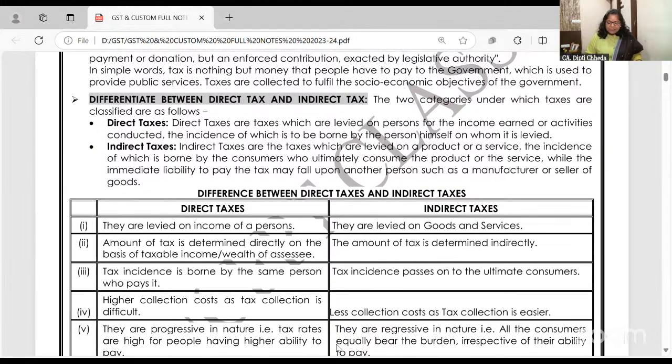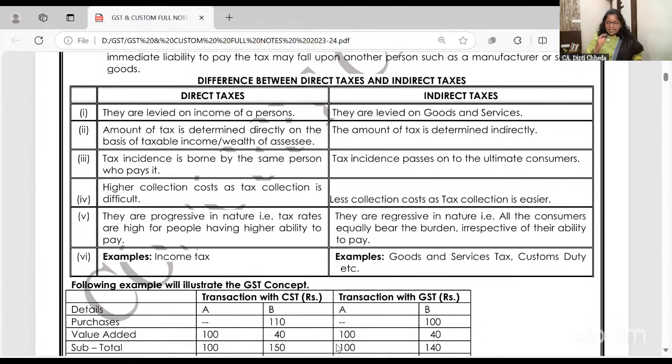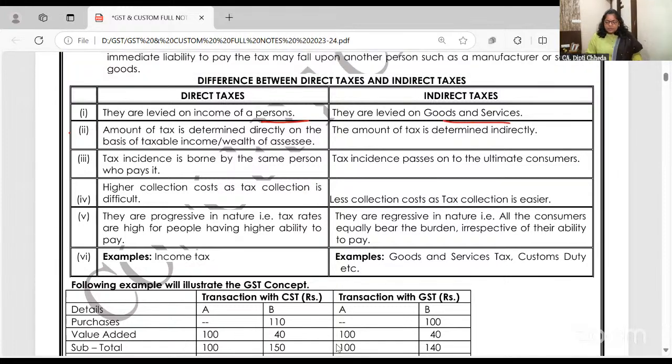The first thing we all know is that there are direct taxes and indirect taxes. Here is where we started. Direct tax is levied on a person, right? And indirect tax is on goods and services. The amount of direct tax is paid directly by the assessee to the government. Indirect tax goes indirectly. Here the tax incidence is borne by the same person, right? In indirect taxes, it goes to the ultimate consumer.